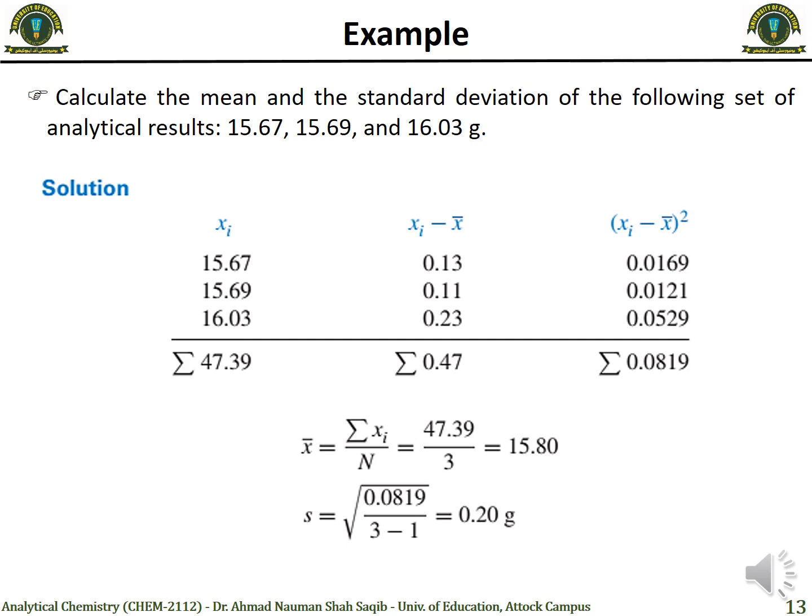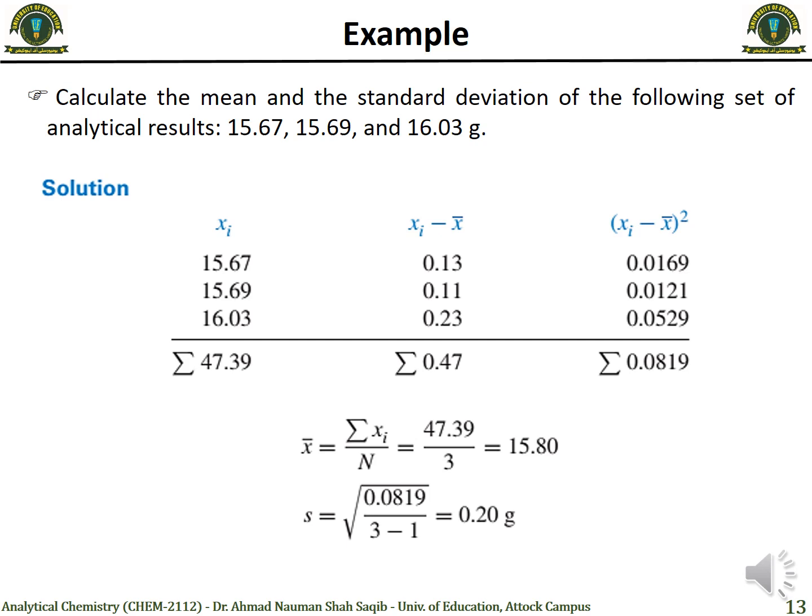We know that it is 1 over n minus 1, where n is the number of values, because we have 3 data sets: 15.67, 15.69, 16.03. So n is 3, and then we have 3 minus 1, and on the top we have to take the square of the difference between the individual values and the mean, and the sum we get was 0.0819. So we put that value, and when we solve these values, we get the result of 0.20 gram. So this is the standard deviation for this data set.